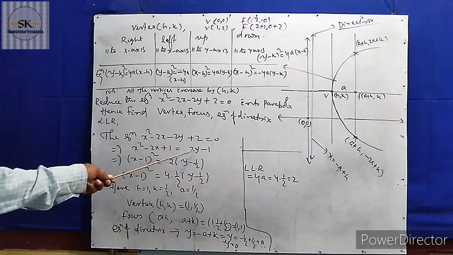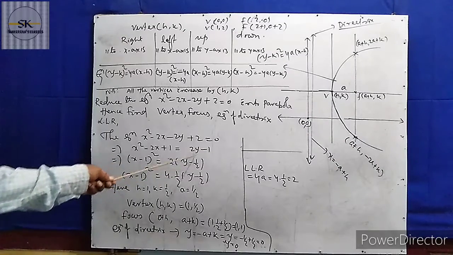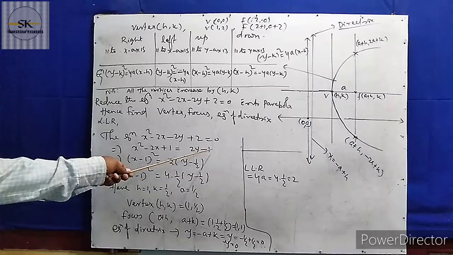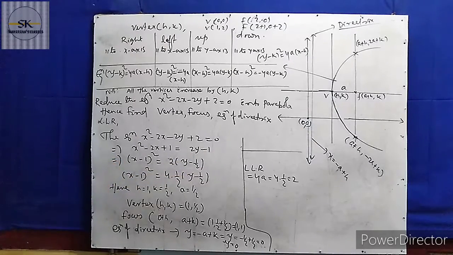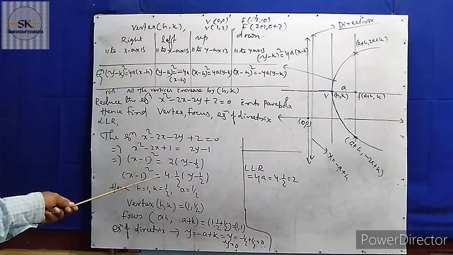Here it is x square minus 2x plus 1 equal to x minus 1 whole square, and here 2y minus 1. Take 2 common, then you get y minus 1 by 2. When you take 2 common from 1, it is 1 by 2. But you have to make this a 4a type.